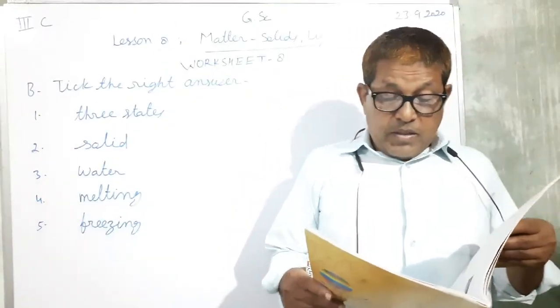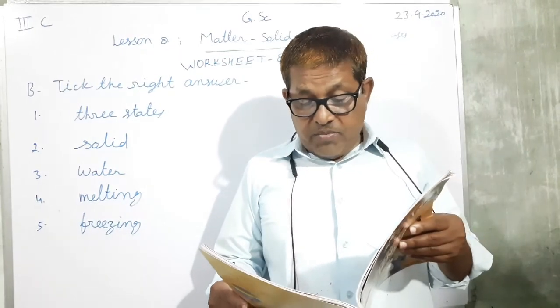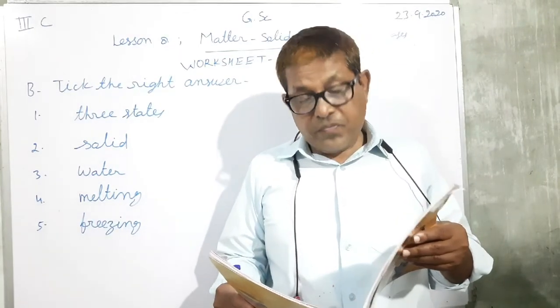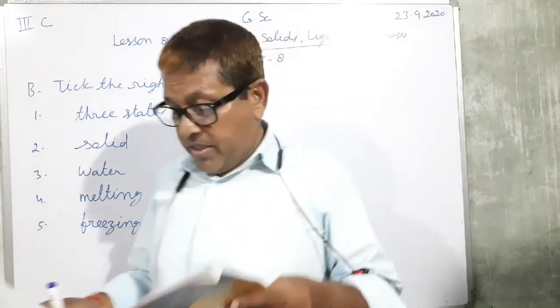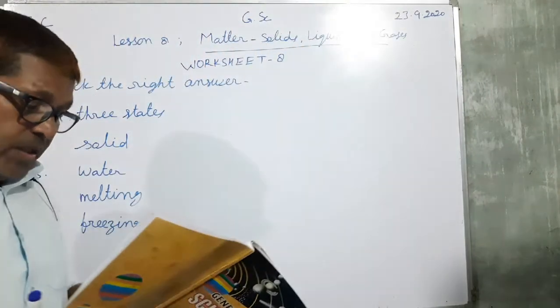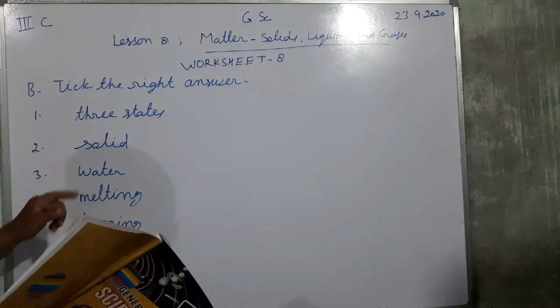So on cooling, steam changes into water. As you see here, third, it is water.